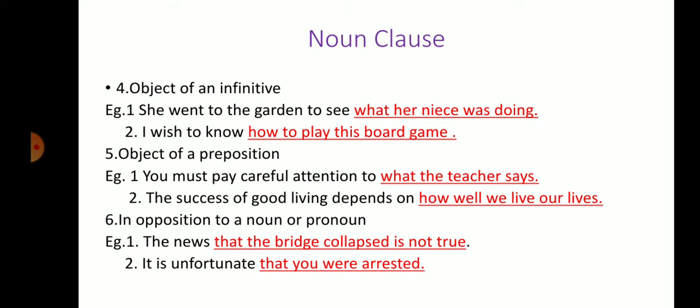Coming to the next, the fifth one is object of a preposition. Here the clause plays the role of the object of a preposition, acting as a noun clause. You must pay careful attention to what the teacher says. The success of good living depends on how we live our life. Wherever you find a preposition, from there your subordinate clause starts. I have already done prepositions with you.